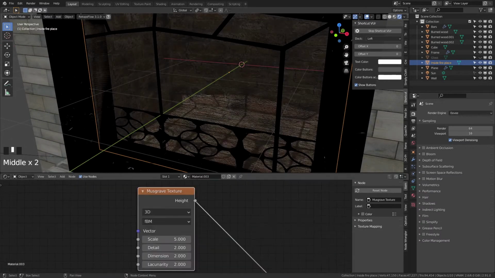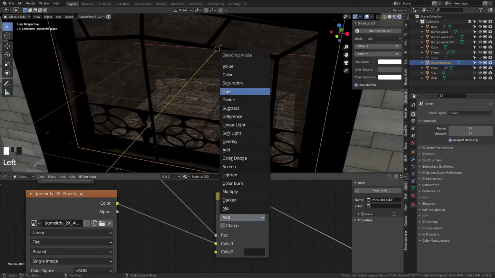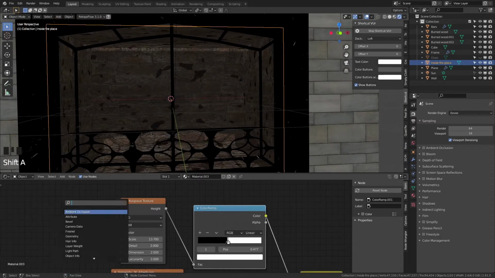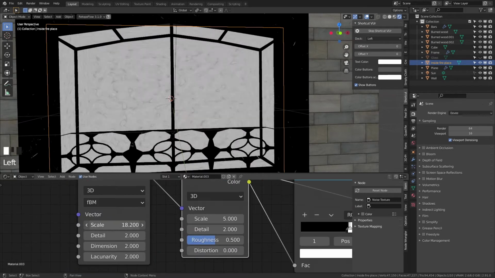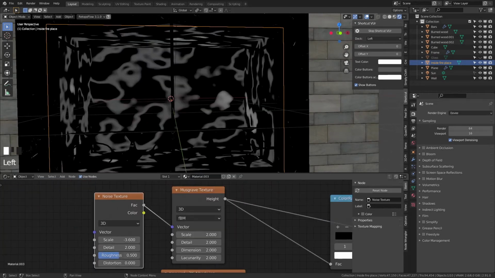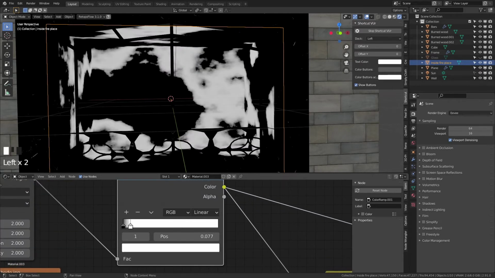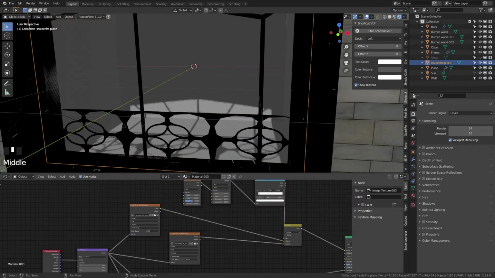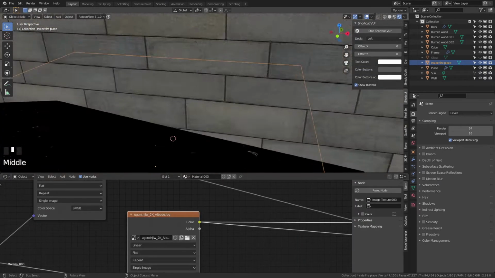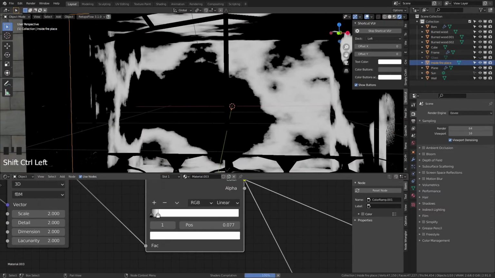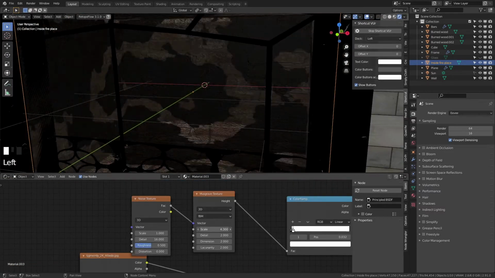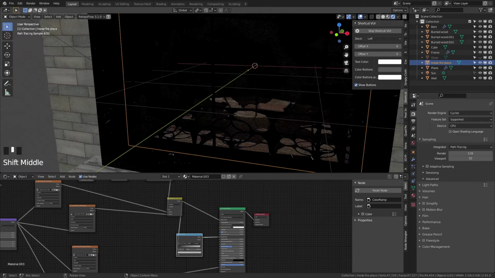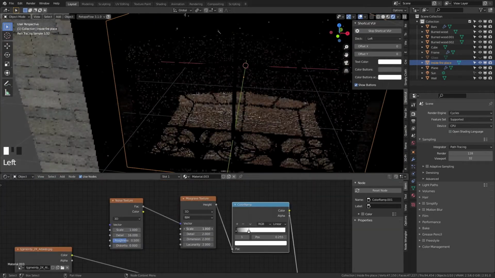So now we arrived at the part where we actually work on the inside of the fireplace. As you can see, I first added just a basic brick texture, and then I found a brick texture that was more burnt or darkish, and I wanted to combine these two. I did this through a mix RGB node, which you will see in the video. You can just slow down the video to see every step I took. It's basically mixing the brick texture with another brick texture that's more burnt.